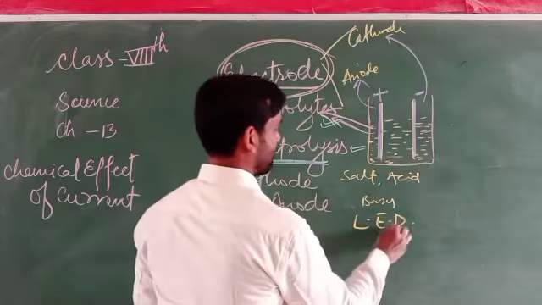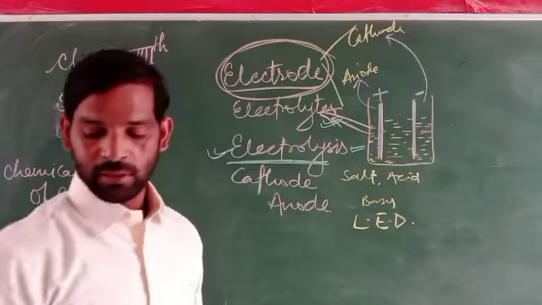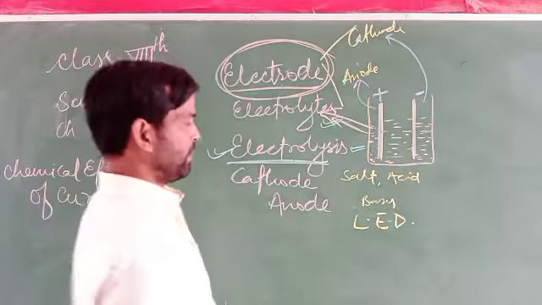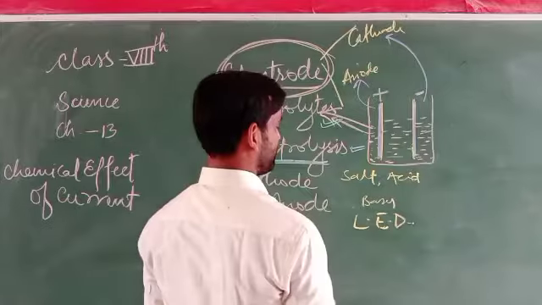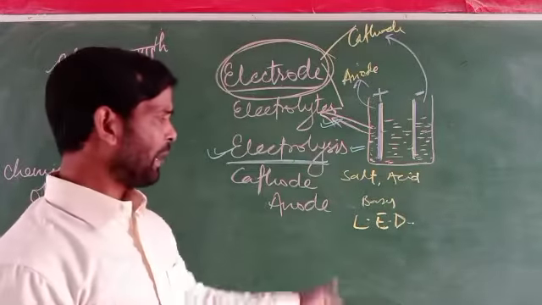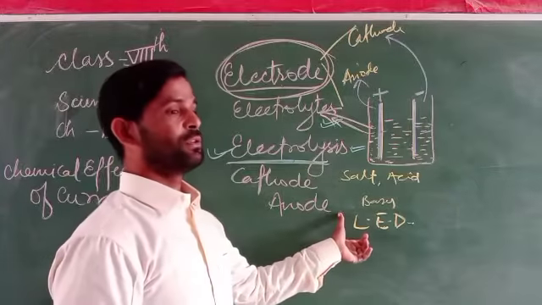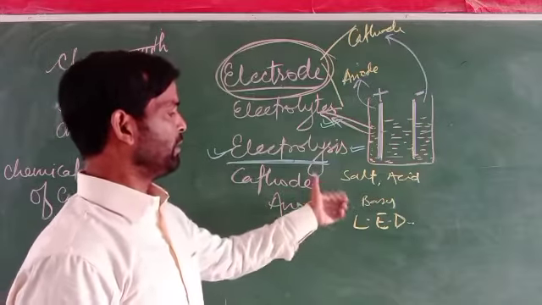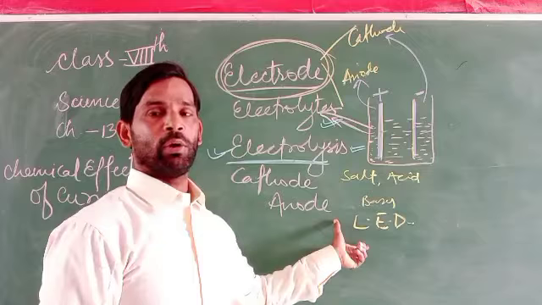What does that mean? LED means light emitting diode. It can show even very light conduction of electricity.